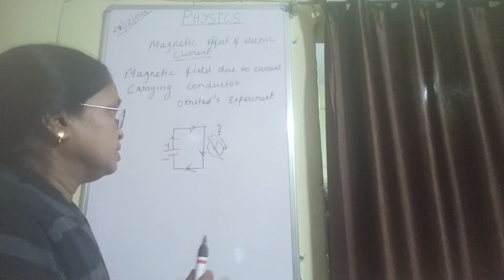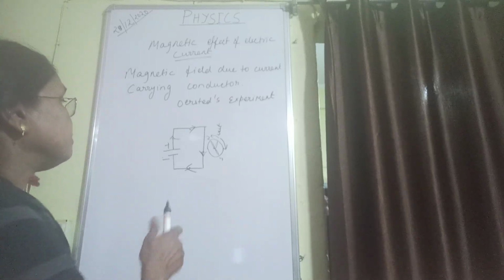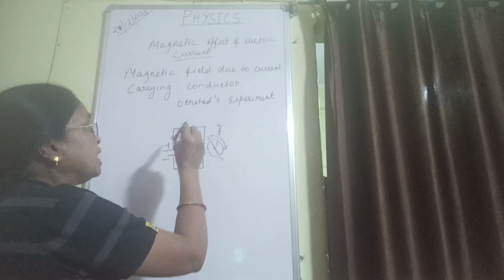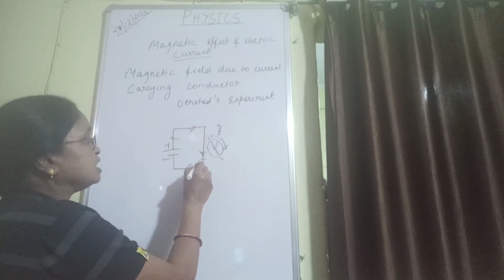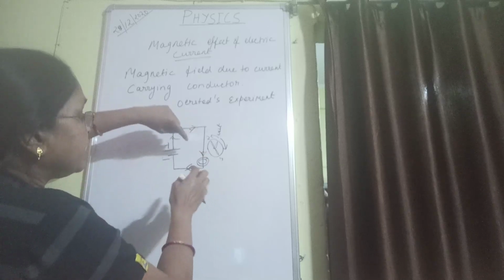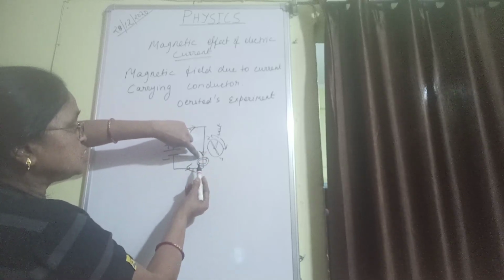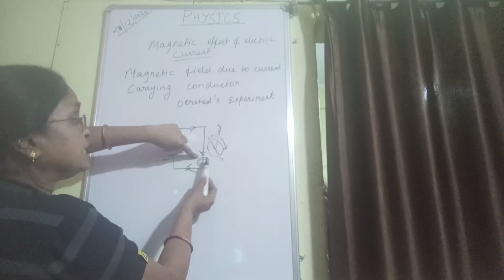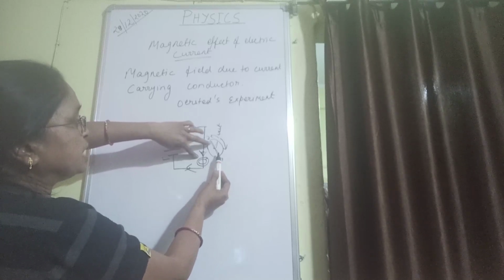And then he concluded, whenever the current is flowing through any conductor, a magnetic field is produced around the conductor, and there is interaction of the magnetic field produced around that conductor and the magnetic compass.